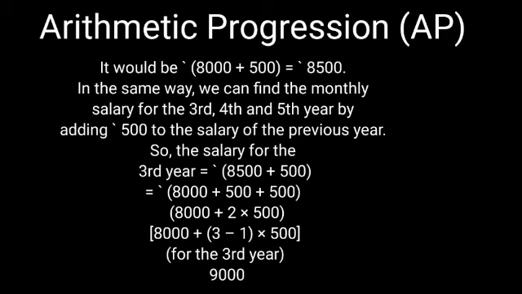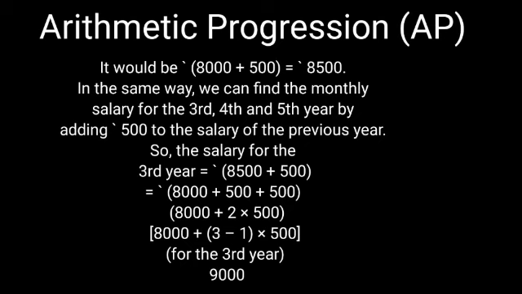8,500 plus 500. Now can we split this 8,500 plus 500 as 8,000 plus 500 plus 500? Yes. So 8,000 plus 2 into 500. Now this 2 will be replaced by 3 minus 1, which gives us the sum as 9,000 rupees, and her third year salary would be 9,000 rupees.